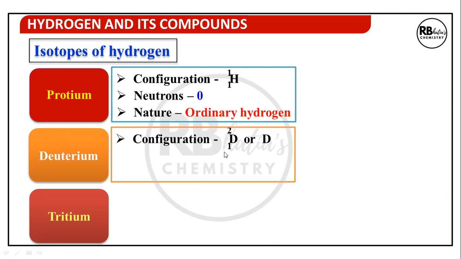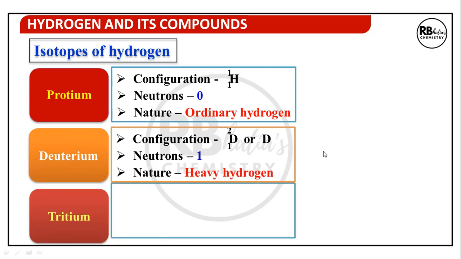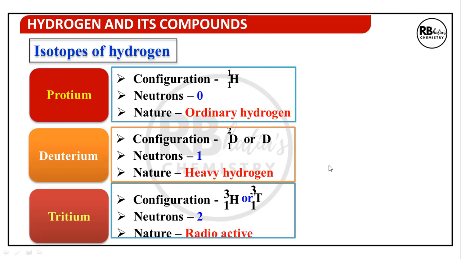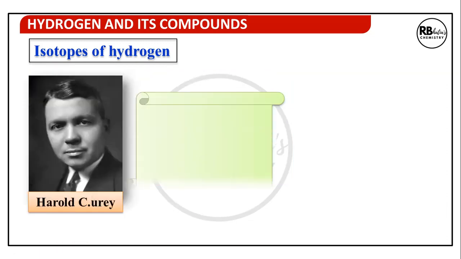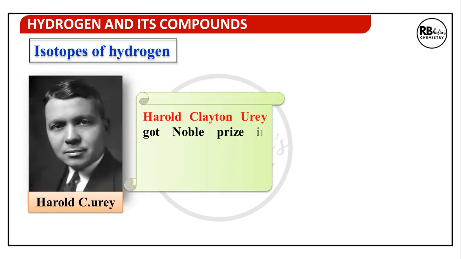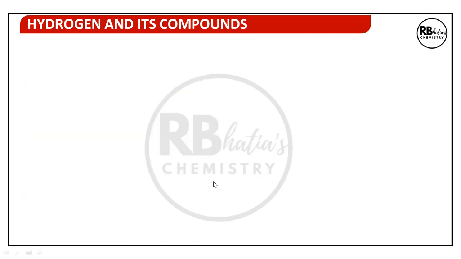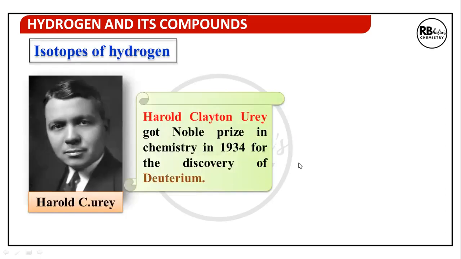Deuterium, either D 1 2 or as H 1 2 we can also write. 1 neutron, it is called heavy hydrogen. And tritium, configuration is 1, 3. We can write it as H 1 3 or tritium T 1 3. It has 2 neutrons and it is the radioactive form. Harold Urey got the Nobel Prize in Chemistry in 1934 for the discovery of deuterium.